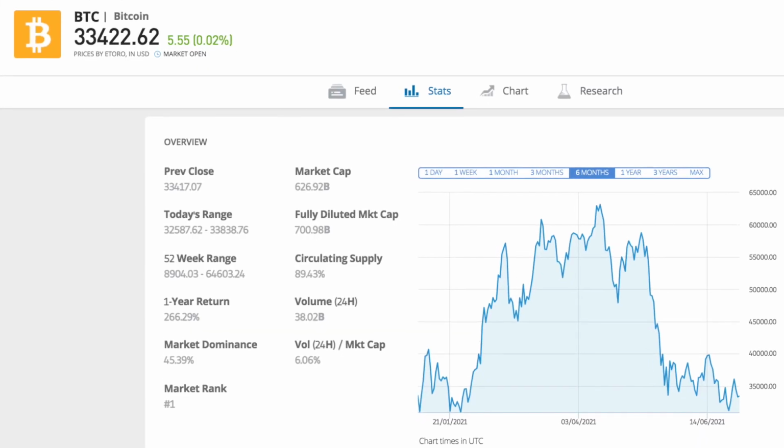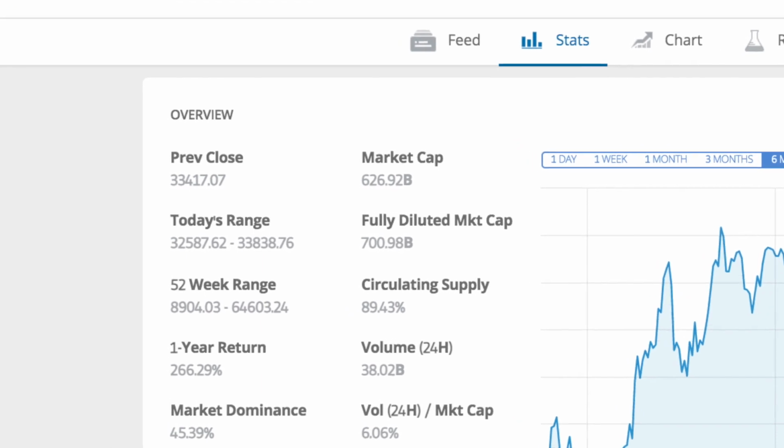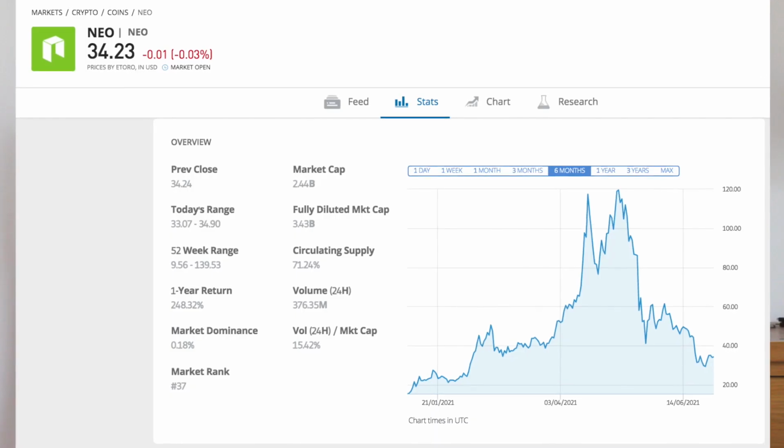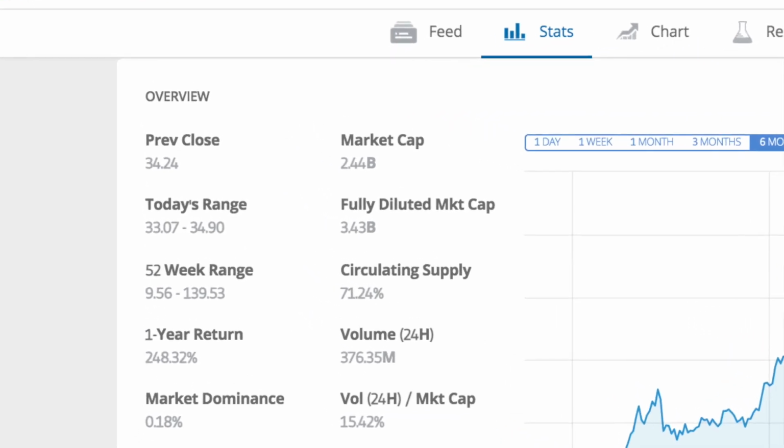The coin number one by market cap is Bitcoin. If we look at the market cap of Bitcoin today, it is $626 billion, but this figure is going to change from day to day because the price of each Bitcoin changes, and also the number of coins available on the market changes every day too, because more and more coins are getting mined. Let's compare the market cap of Bitcoin to a smaller coin called NEO, and the market cap of NEO is $2.44 billion, so you can see the difference.